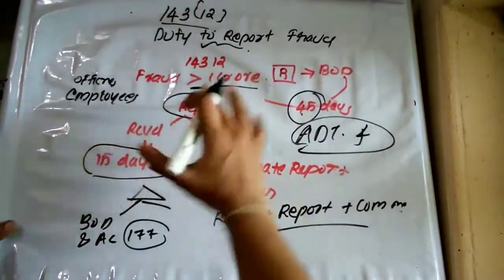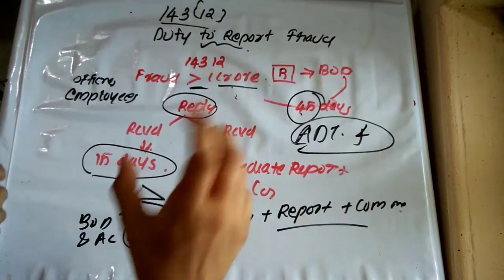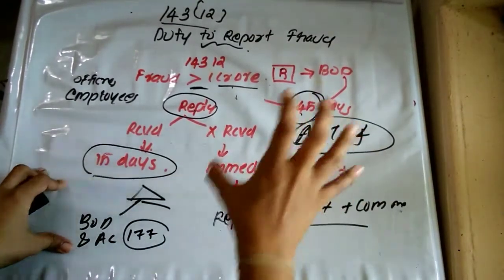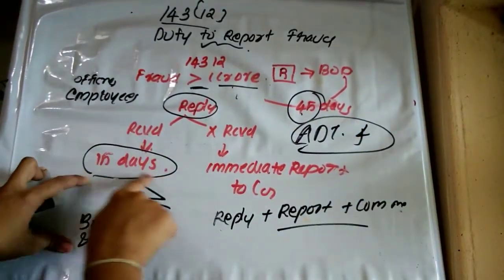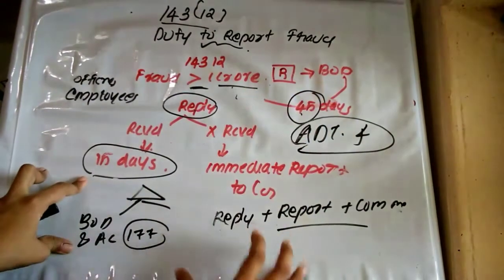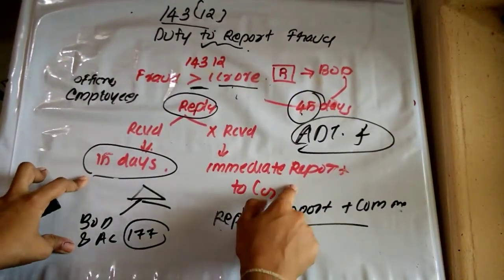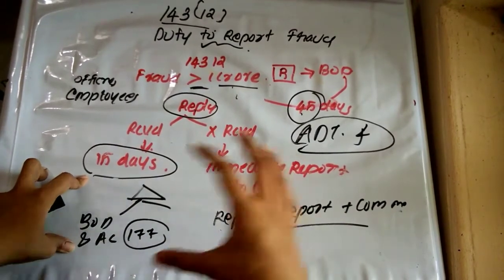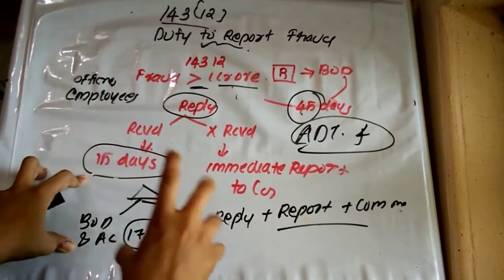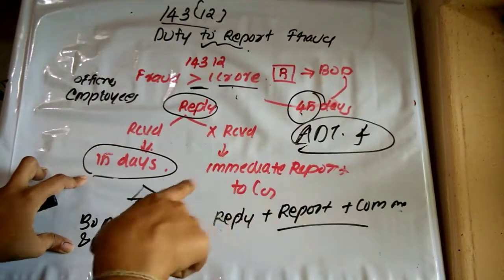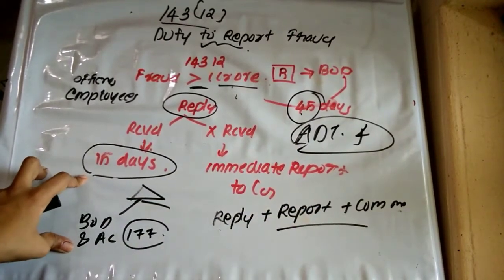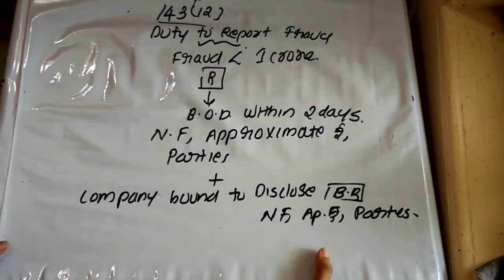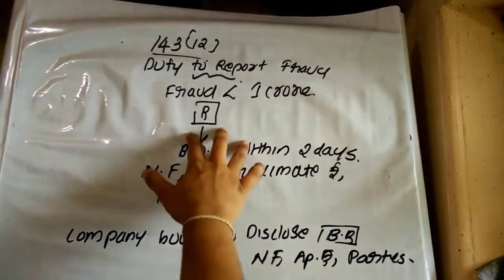So it has been stated that where the fraud amount is more than 1 crore, they have to report to the central government. If reply is received within a period of 15 days; if no reply is received from the board of directors, they have to make the immediate reporting. Here we discussed fraud amount more than 1 crore. Now we have to discuss the case where the fraud amount is less than 1 crore. So this is the second case where the fraud amount is less than 1 crore.